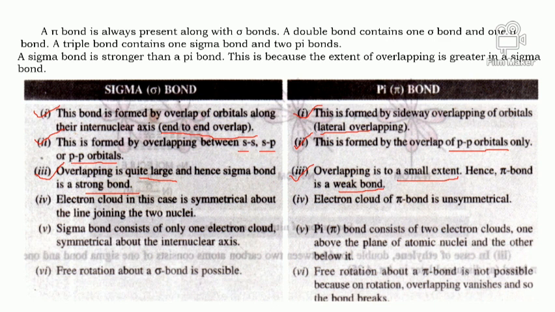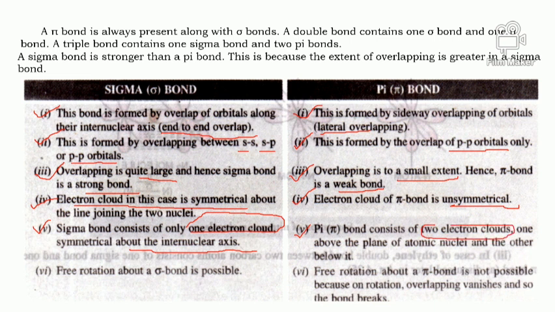In a sigma bond the electron cloud is symmetrical, whereas the electron cloud of a pi bond is unsymmetrical. A sigma bond consists of only one electron cloud, symmetrical about the internuclear axis, whereas a pi bond consists of two electron clouds.